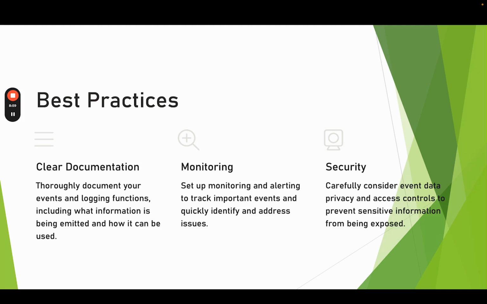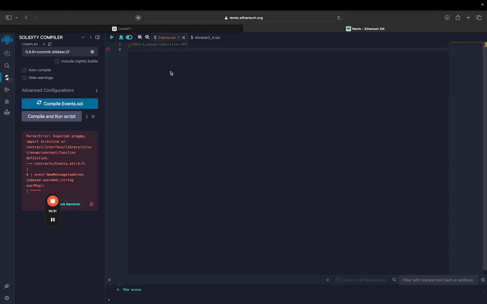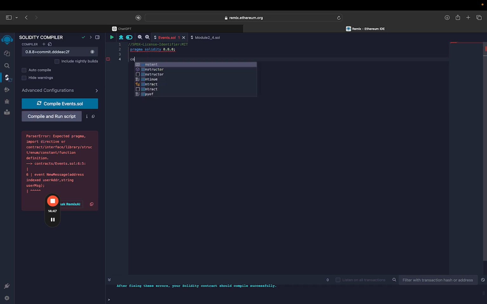Now I'll be practically demonstrating how we can do all the things that we have gone through in this particular session. So we'll start by specifying the license identifier, that is MIT, and now we'll write the version of the Solidity compiler that we'll be using. So we'll write pragma solidity and the version, which is 0.8.0. So we'll use the contract keyword to specify that we are writing a contract. We'll name it MyContract.